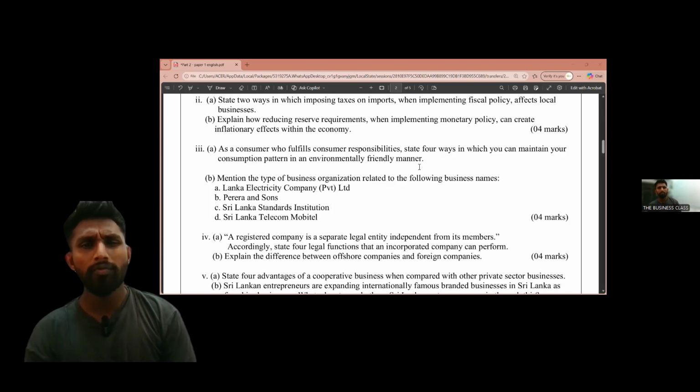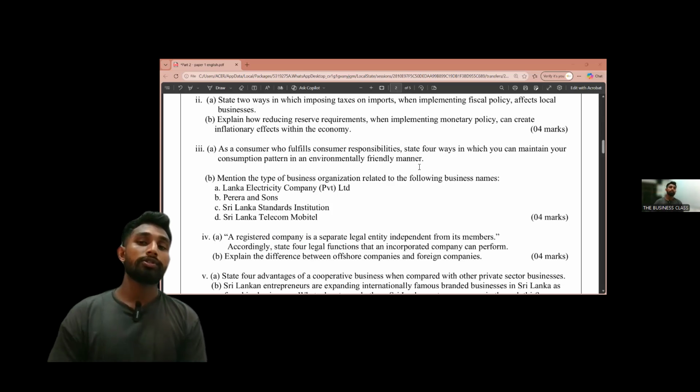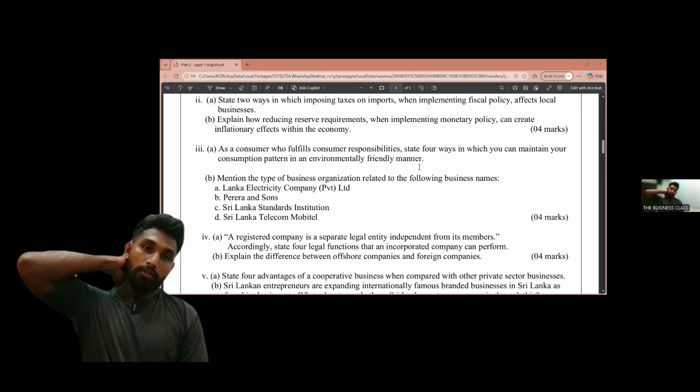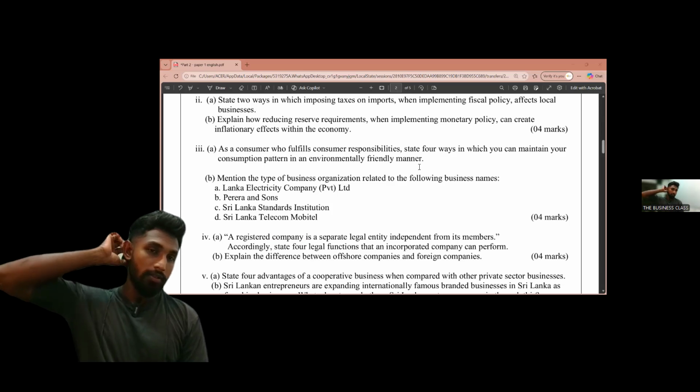What are the 4 ways that we can do to conserve the environment?